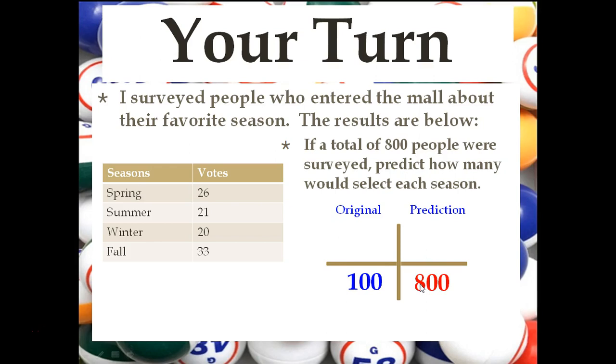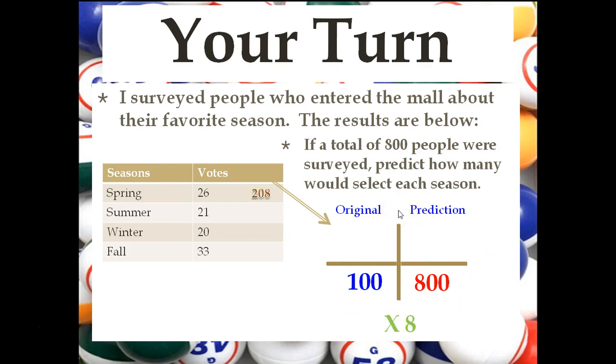And what are we going to multiply by? We're going to multiply by 8. And once again, the part will be the votes for each season that I obtained of the 100 I surveyed. So we put in 26. You multiply it by 8, because whatever you do on the bottom, you do on the top as well.